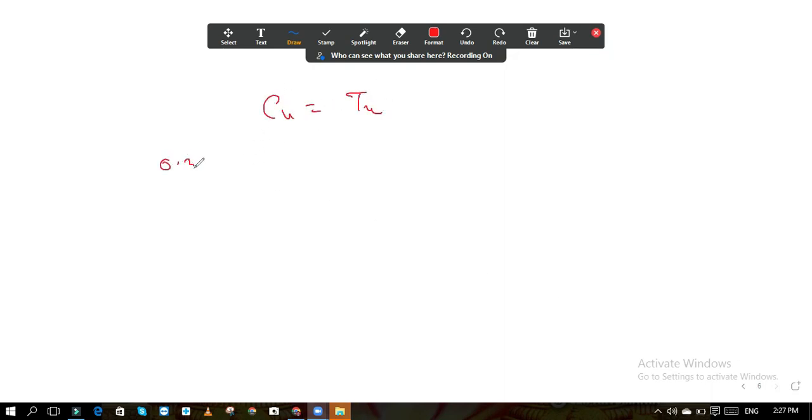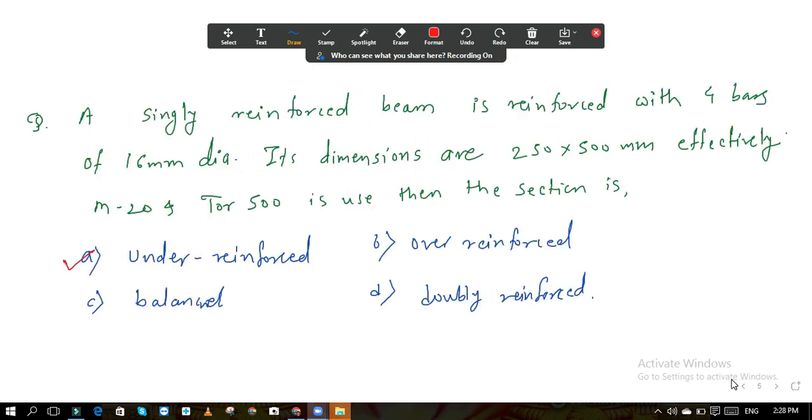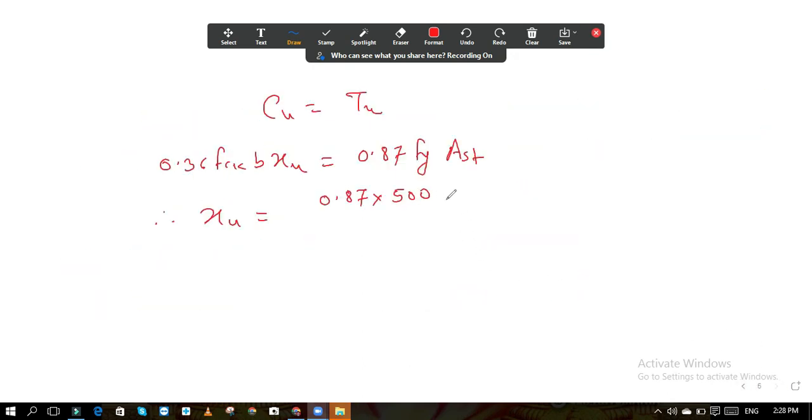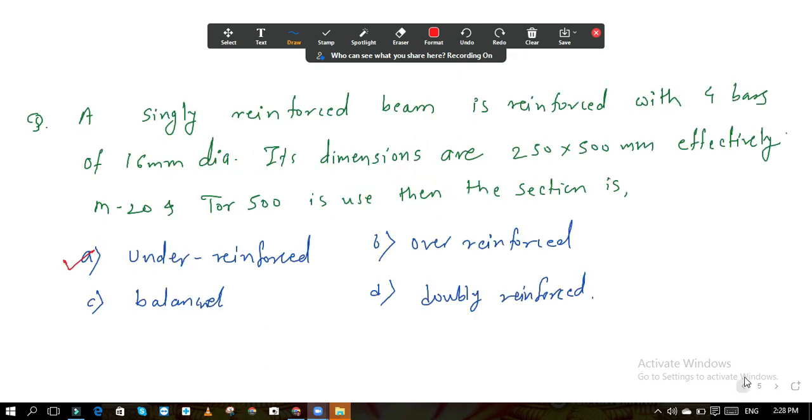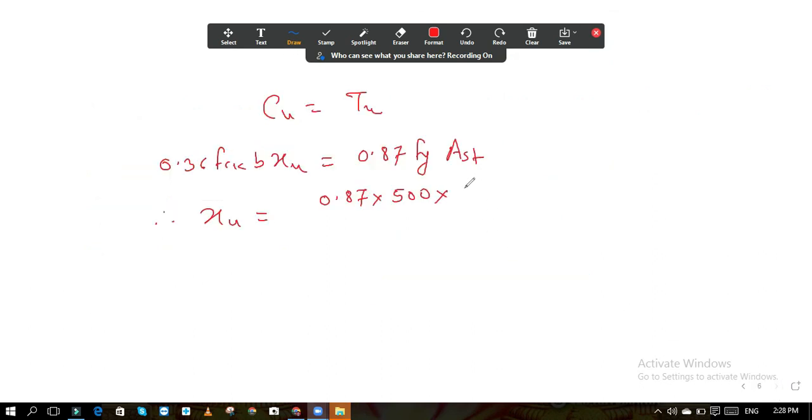What is the formula for Cu? 0.36 FCK B into XU must be equal to 0.87 FY AST. From here you will get the value of XU. So XU is equal to 0.87 into Fy, it is 500 here, into AST. What is the AST? It is 4 bars, each of diameter 16, so it is 4 into pi by 4 into 16 square.